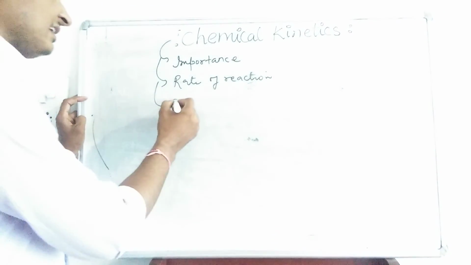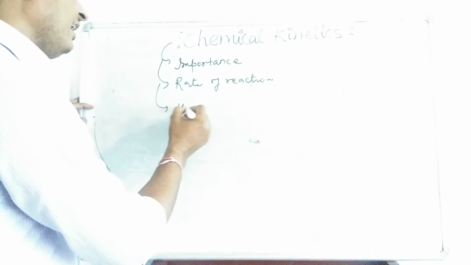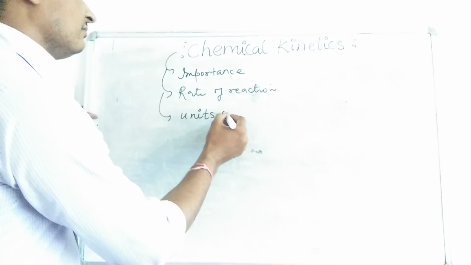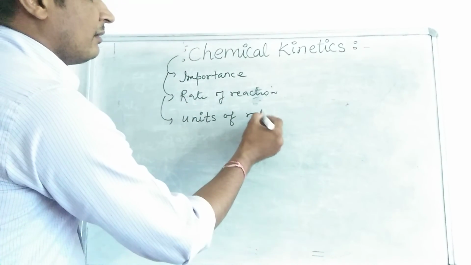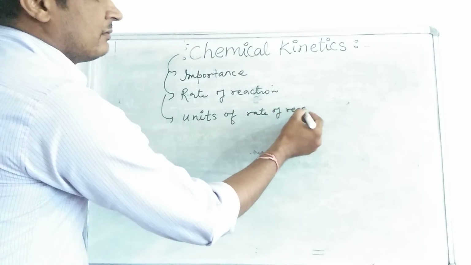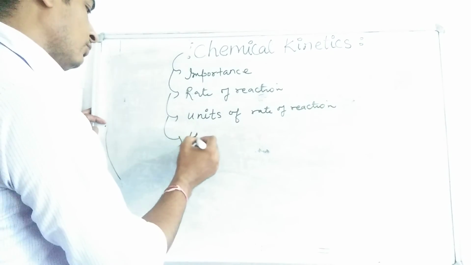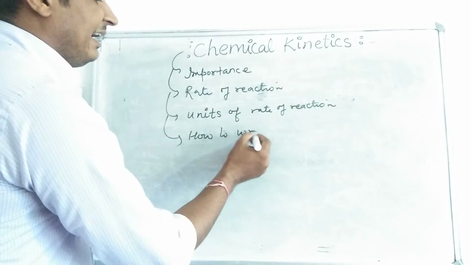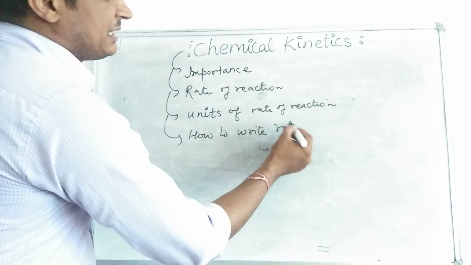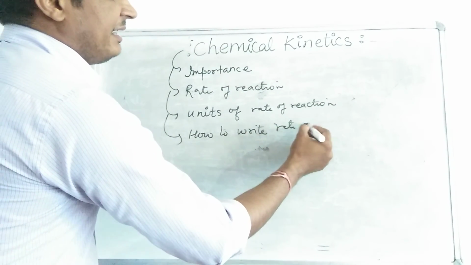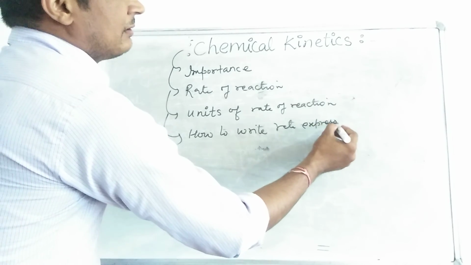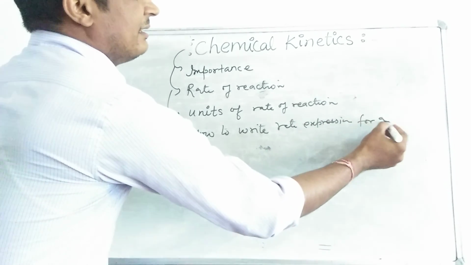How can we express rate of reaction, and what are the units of rate of reaction? And for a reaction, how to write the rate expression for a reaction.